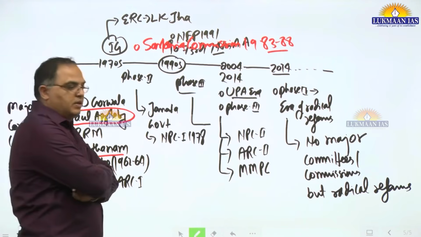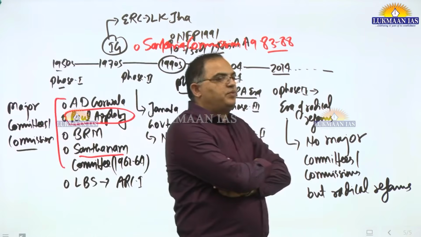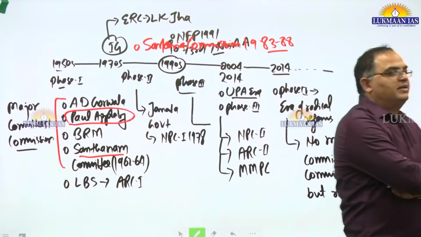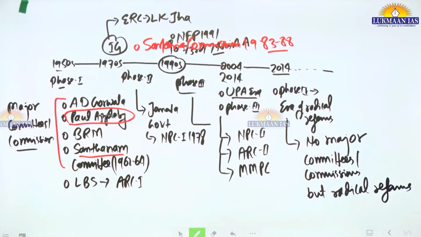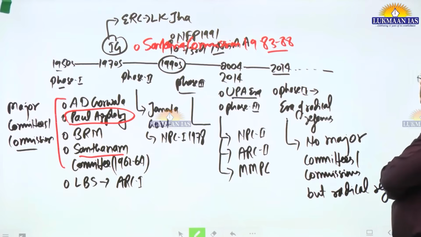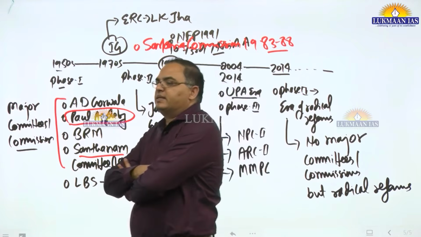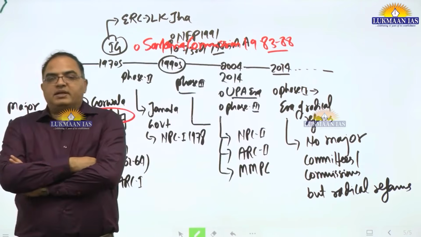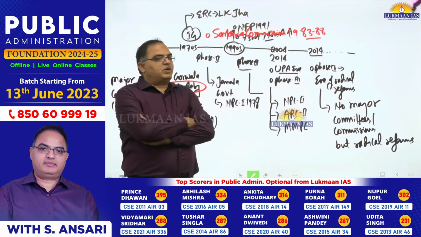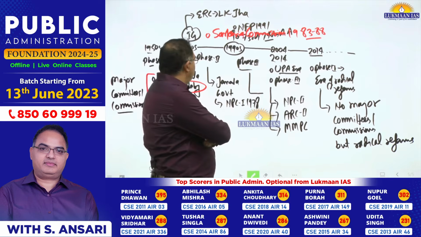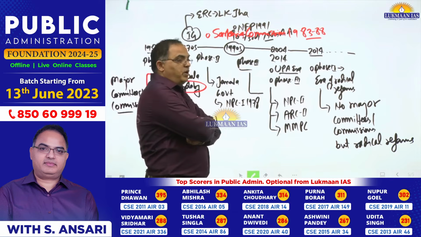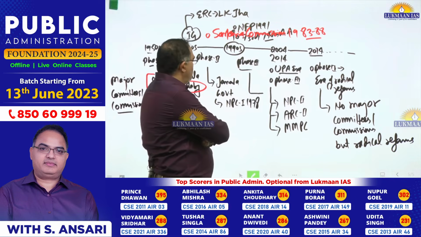You know that economic reform was brought in 1991, but the process started quite far back. It was the Economic Reform Commission under L.K. Jha, but no steps were taken. Then her first tenure ends, let's say. Meanwhile, the Janata government comes to power, and when it comes to power, it constitutes one major reform commission, which we call the National Police Commission.